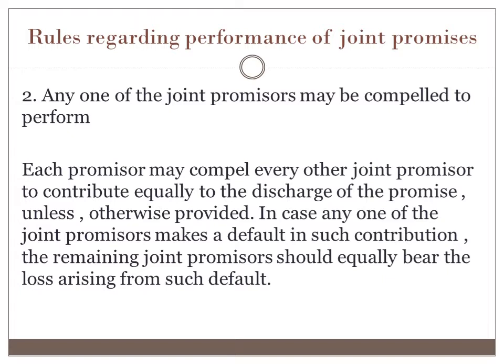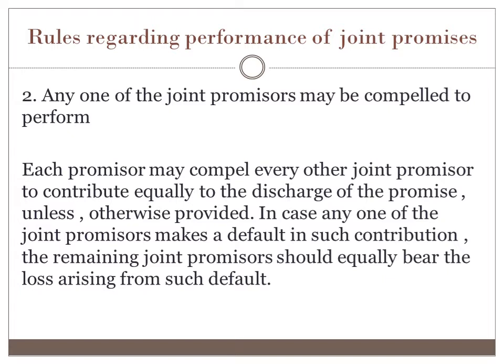So the second rule says that when two or more persons make a joint promise, the promisee may, in the absence of express agreement to the contrary, compel any one or more of such joint promisers to perform the whole promise.